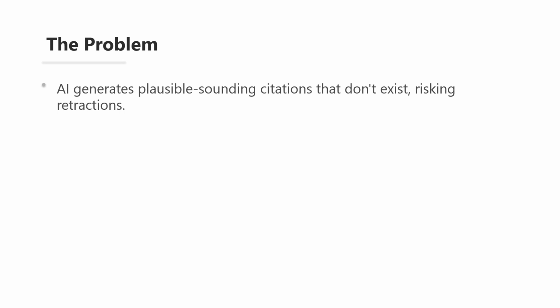Step 3 is content validation. If a paper passes the first 2 checks, do one final verification. Read the abstract. Does the paper actually say what you're citing it for? Sometimes AI will give you a real paper that has nothing to do with the claim you're making. This is a subtle form of hallucination where the citation exists but doesn't support your point. Only when a citation passes all 3 steps should you include it in your work.